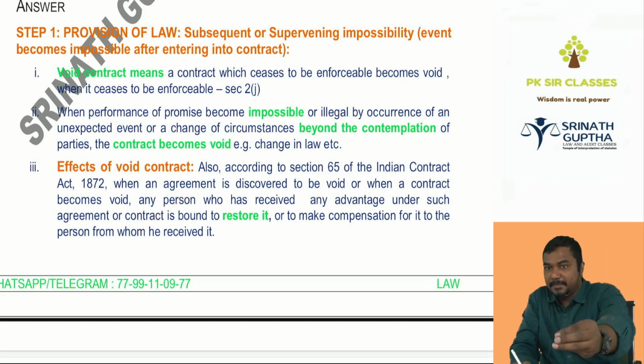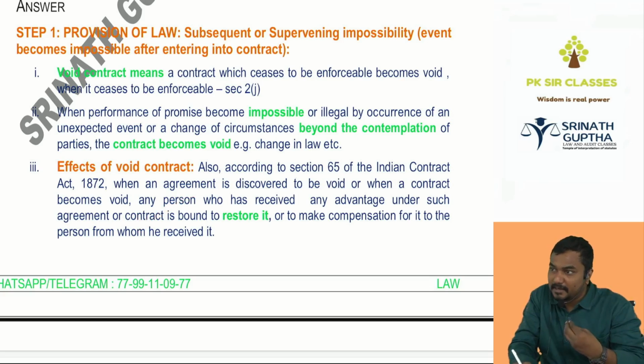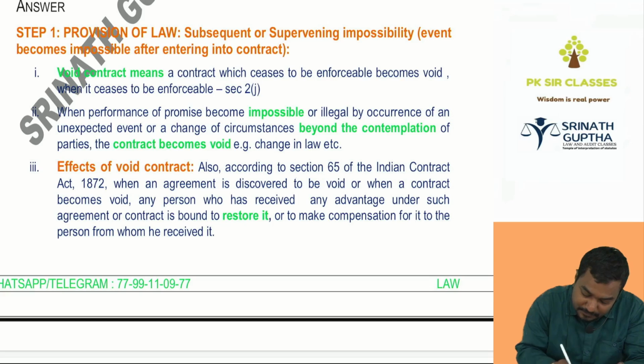So actually I am giving you an advance. You are unable to perform the contract, so whether you have to refund the money or not. This is called restoration. Effects of the void contract. Also, as per section 65 of the Indian Contract Act. You need not write the section number if you are not sure. If you are sure, quote the section number; if not sure, don't quote the section number.